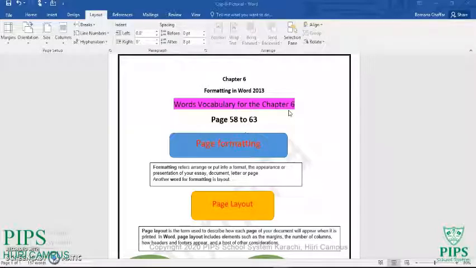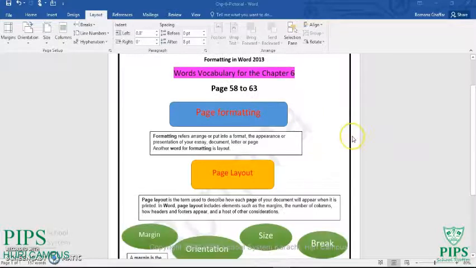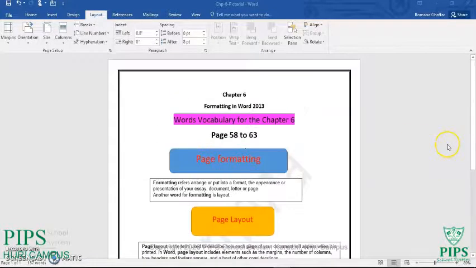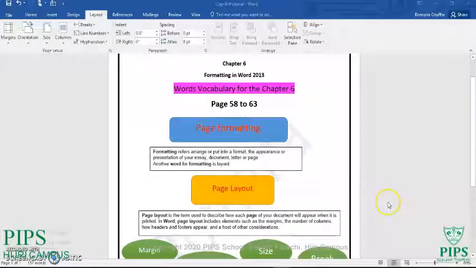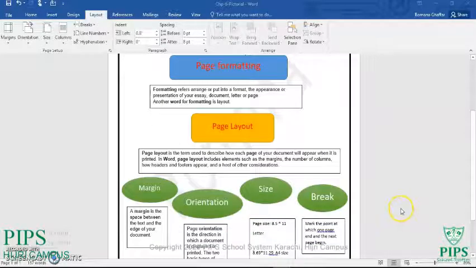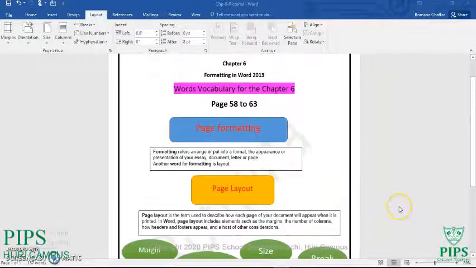I found some words like page formatting, page layout, theme, margin, orientation, and break. For the words which should be more explainable, I made a pictorial. You can see this is a pictorial I made. It would be very easy for remembering the words. This is actually the summary of your chapter. This is all about your formatting.